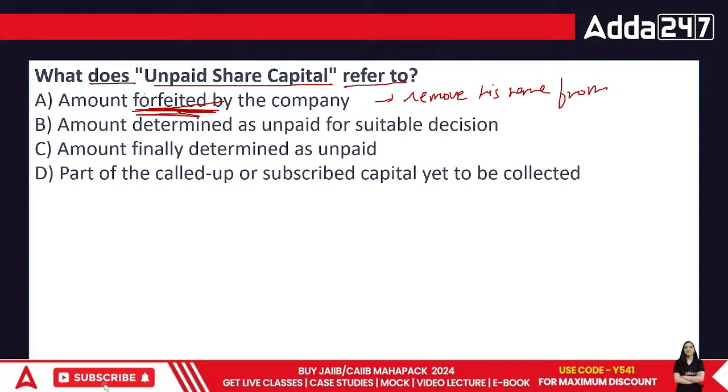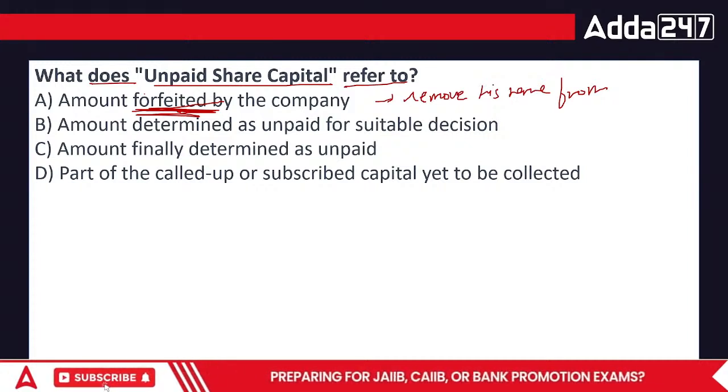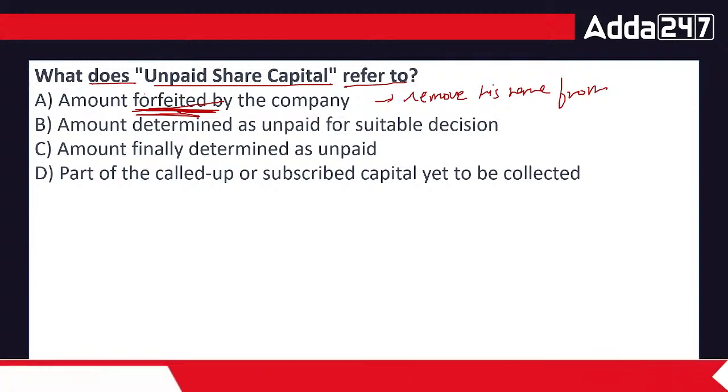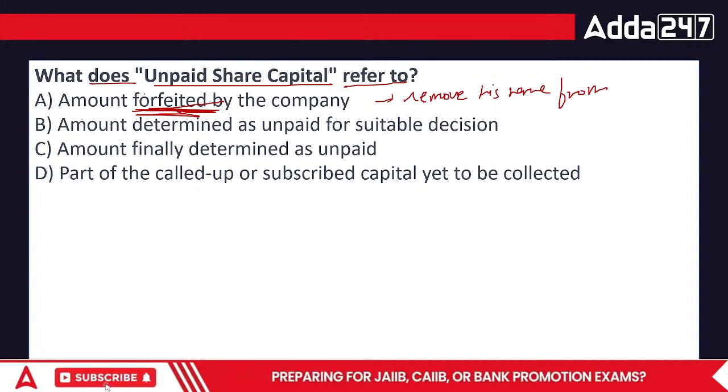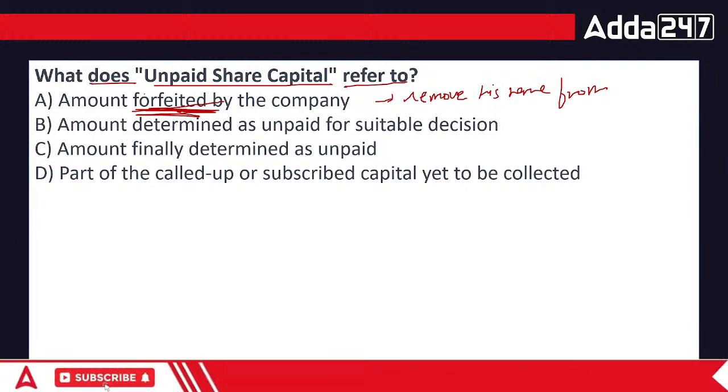Then amount determined as unpaid for suitable decision. There is nothing called suitable decision, everyone. This is not correct. Amount finally determined as unpaid or part of the called up or subscribed capital yet to be collected. This is the part of the capital which is not yet collected. It would be collected but in future. So if it is yet to be collected, how can we call it unpaid? It is something which is uncalled.